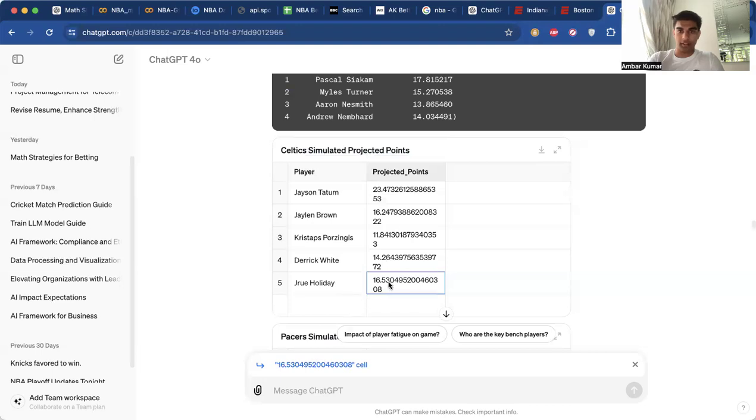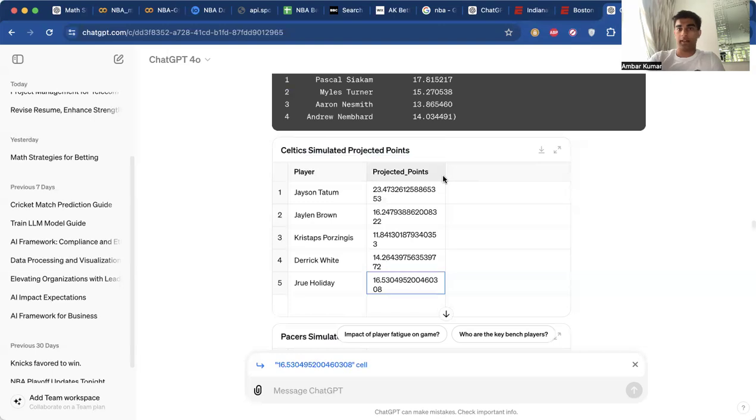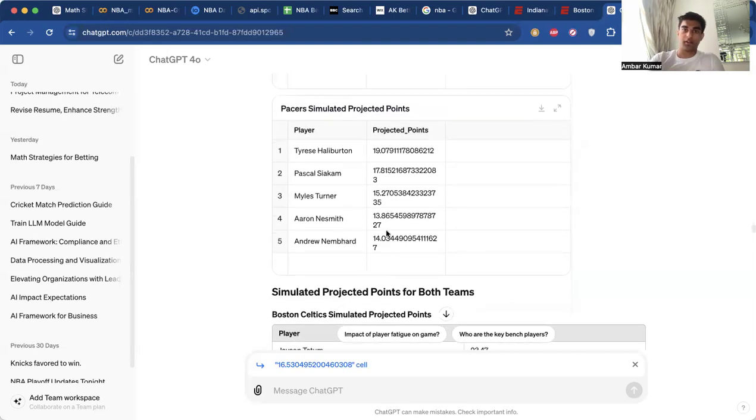And we can see here that in this model, in this forecast specifically, maybe because the Pacers have a weaker defense and are allowing teams to score higher points against them, Drew Holiday's points will actually jump up to 16.53, which is significantly higher than 10.4. And now this is where it starts becoming useful. And it gives us that same information for the Pacers. We can see Tyrese Halliburton at 19.07, Siakam at 17.8, and so on.